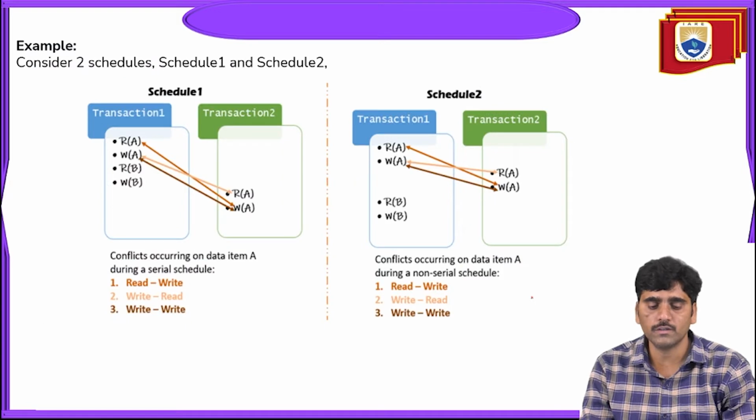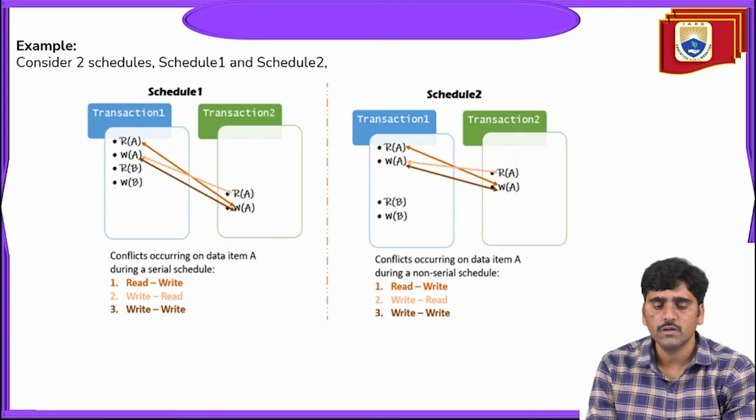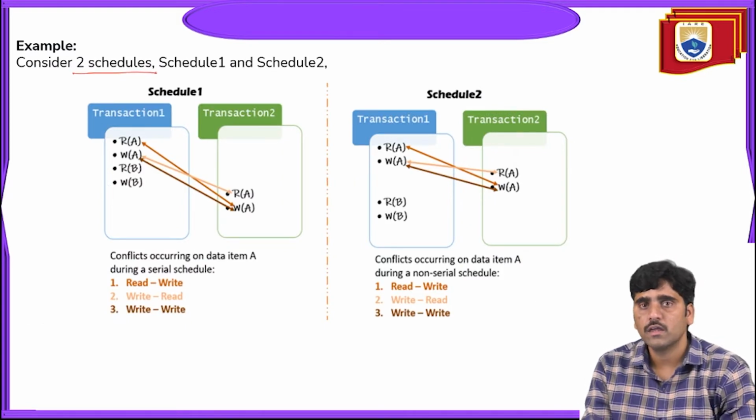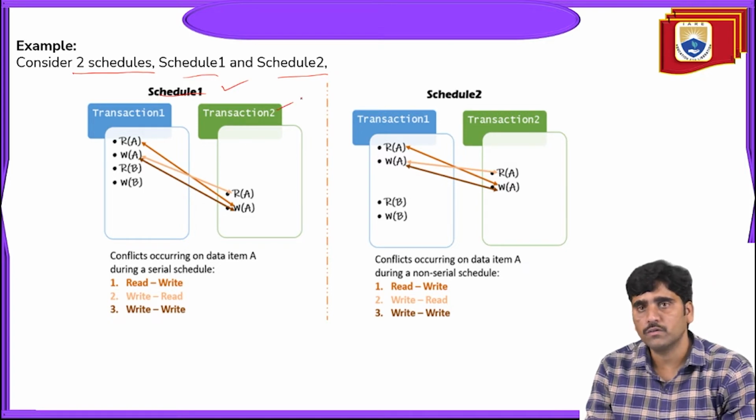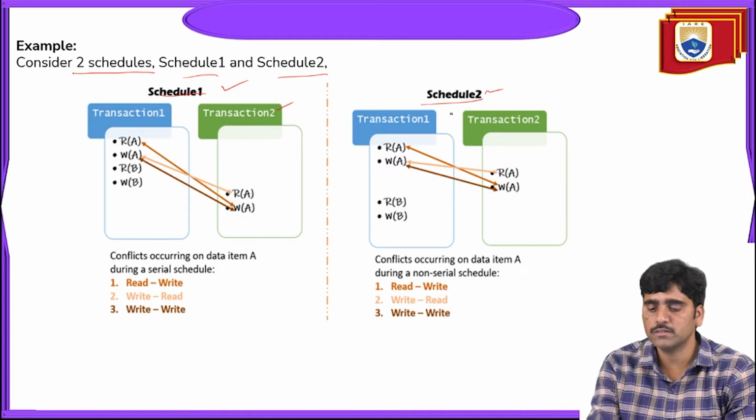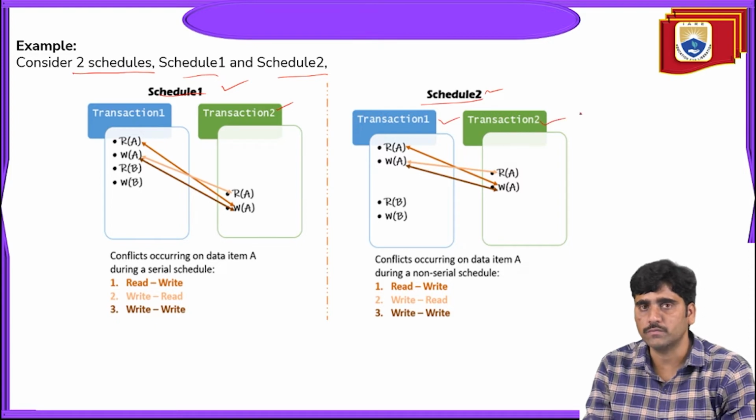So look at this example. Consider two schedules: schedule 1 and schedule 2. Schedule 1 contains transaction 1 and transaction 2. Similarly, schedule 2 contains transaction 1 and transaction 2.